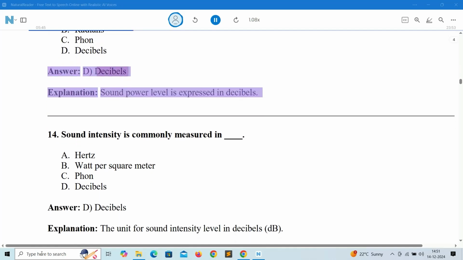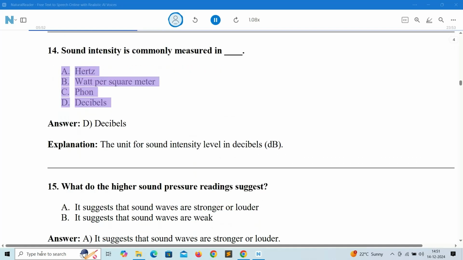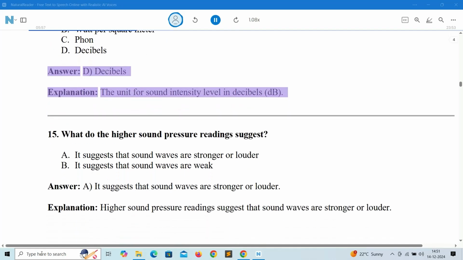Answer, D. Decibels. Explanation, sound power level is expressed in decibels. 14. Sound intensity is commonly measured in A. Hertz. B. Watt per square meter. C. Fon. D. Decibels. Answer, D. Decibels. Explanation, the unit for sound intensity level is decibels, dB.